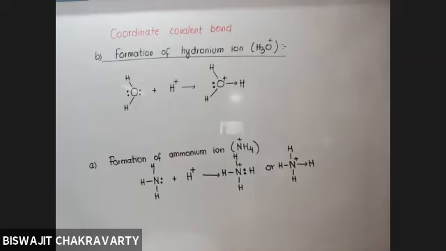So now my question is, if another H plus approaches it, obviously H plus and O plus are both positively charged. So will they attract each other or repel each other? Sir, repel each other. So do you think the oxygen will donate the pair to the second H plus? No, sir. So the second time it is not going to form another coordinate covalent bond. Clear or not? Yes, sir.